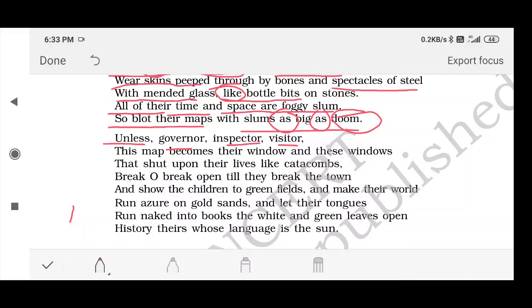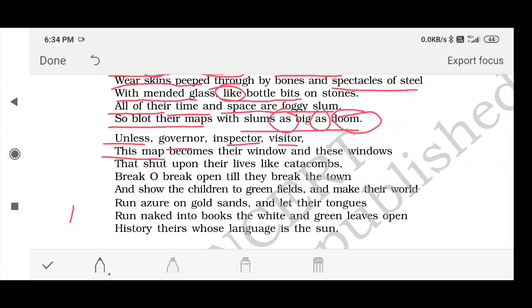And he says this map becomes their window, means these children should be given a life. This map here means a life full of opportunities. So he is asking the people that they should come forward and give these children a proper map. A proper map means a life full of opportunities. They should also be given a chance to live the life to the fullest. Becomes their window, and these windows that shut upon their lives.